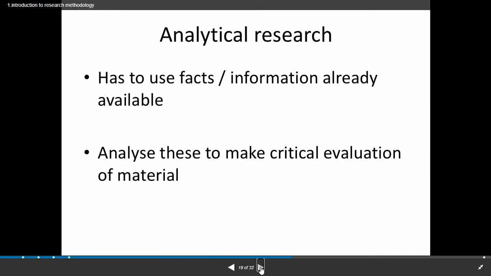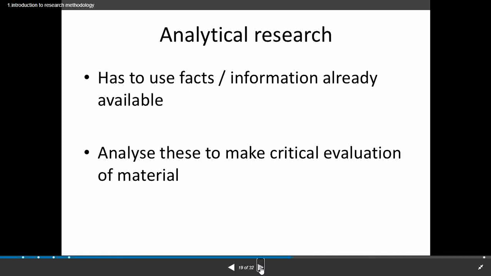Next we will see analytical research. Analytical research refers to using facts or information already available. In descriptive research we find the facts which are present. Using those facts, we analyze the concepts and elaborate what conditions or results we can draw on that subject, and that happens with the help of analytical research. We analyze these to make a critical evaluation of the material.